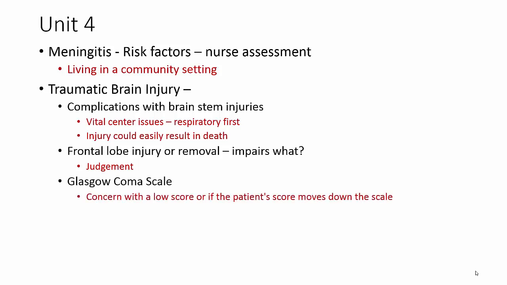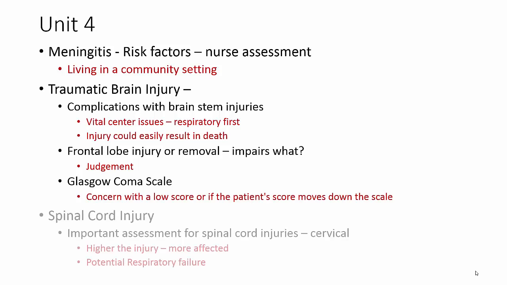The Glasgow Coma Scale, this is concerned with a low score. The lowest score somebody can get is 3. However, you need to pay attention that if a patient's score moves down the scale, let's just say that they were at a 12 and now they're at a 9, there's something going on. Something is causing them to not be as responsive, and they may be deteriorating. Those patients need to be addressed quickly.